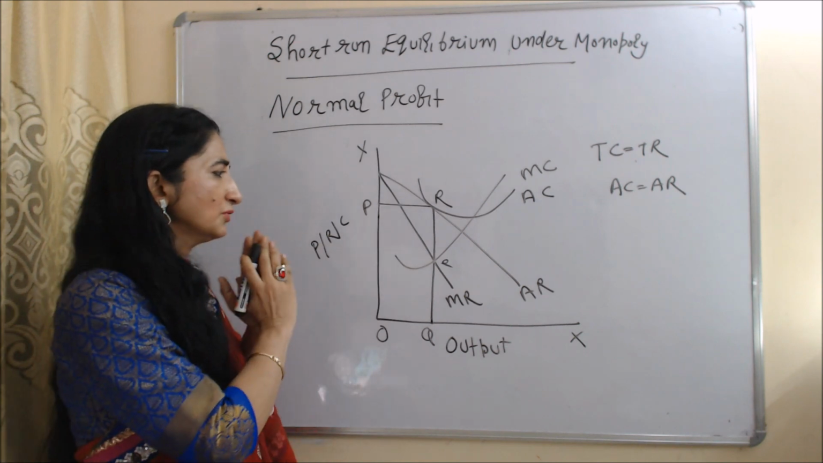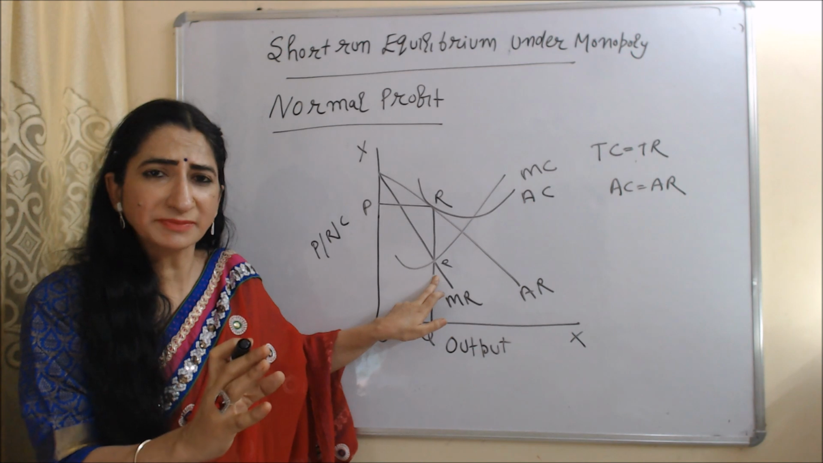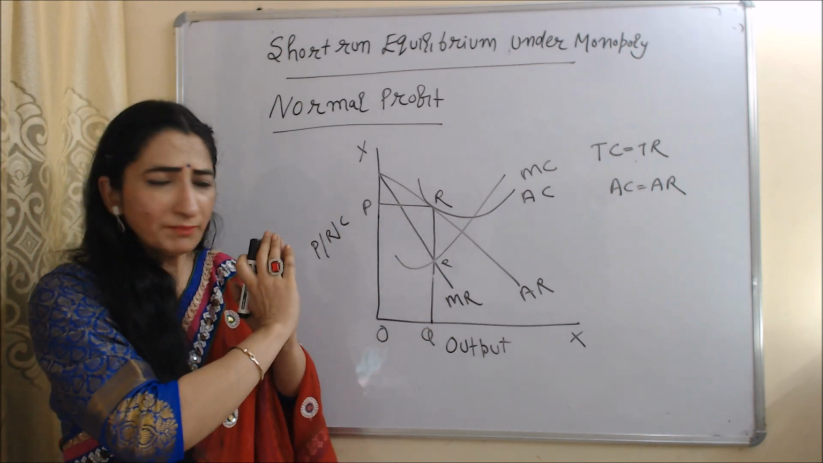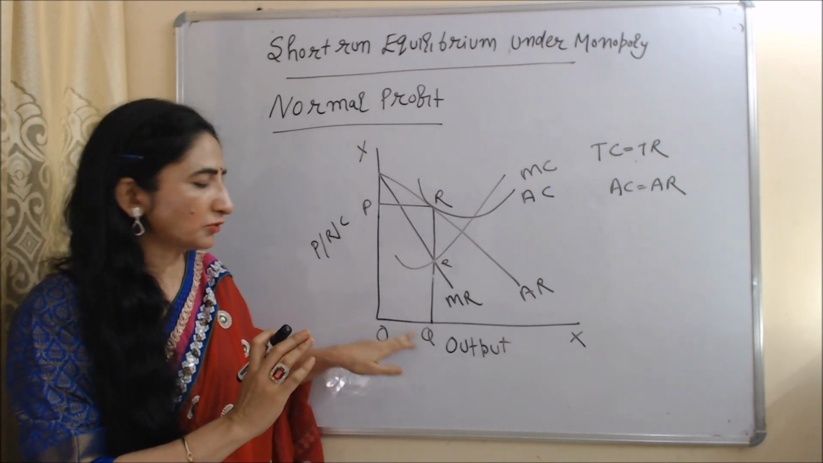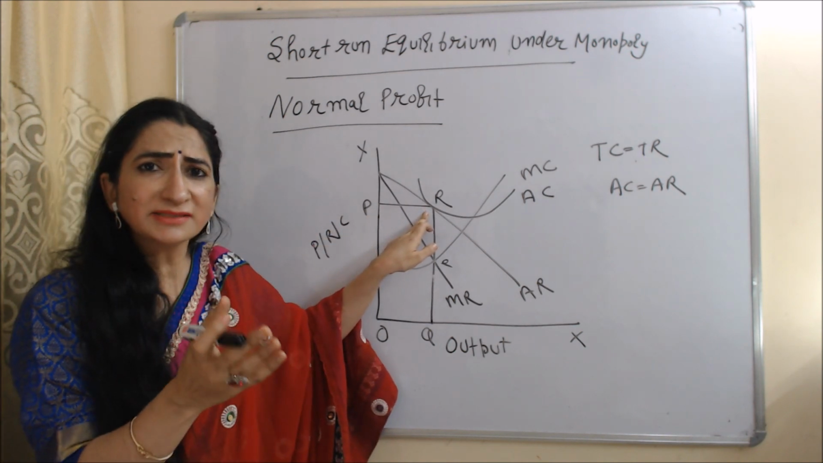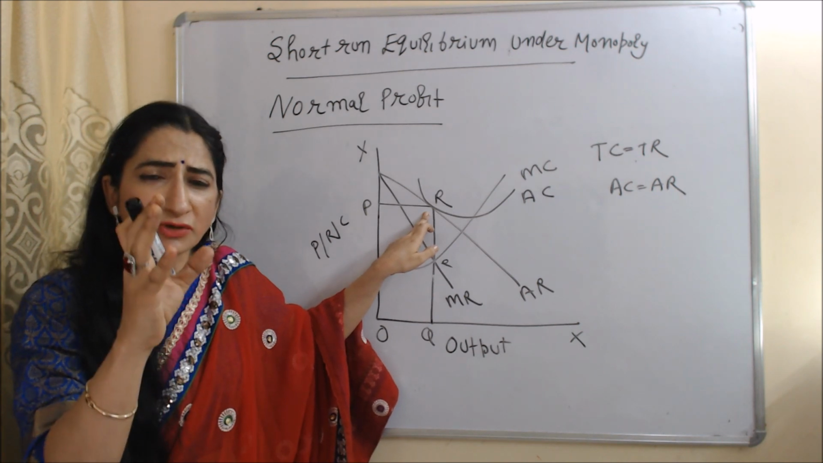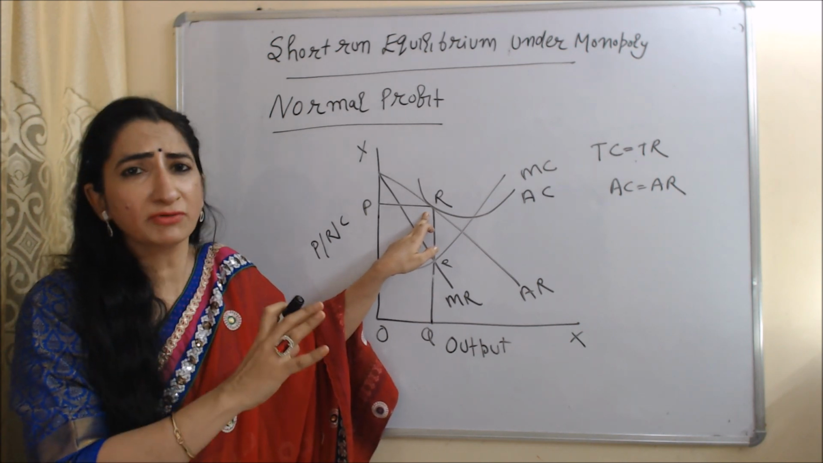In this diagram, you can see E is the equilibrium point. At this equilibrium point, MC is equal to MR, and MC cuts MR from below. OQ is the equilibrium output and OP is the equilibrium price. At this R point, the company is just receiving normal profit because at this R point, average revenue is equal to average cost and total revenue is equal to total cost.